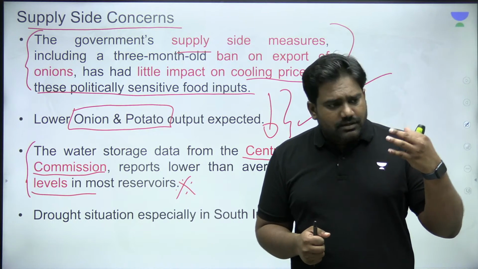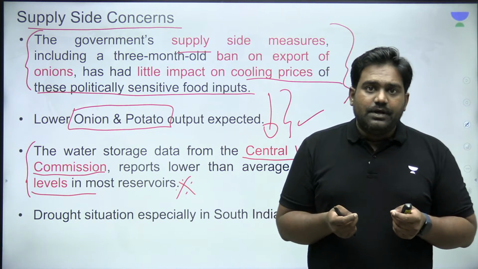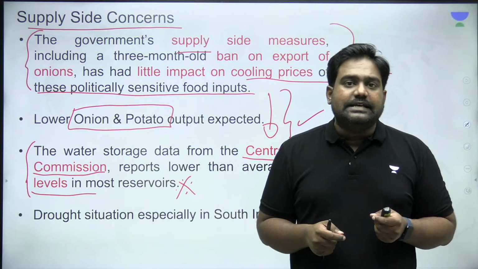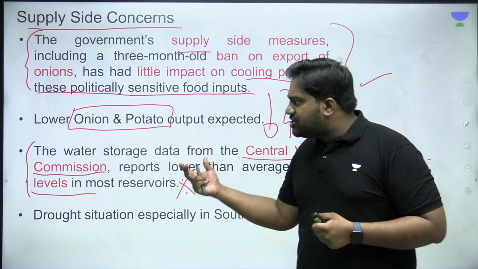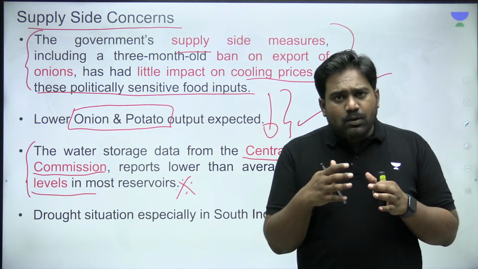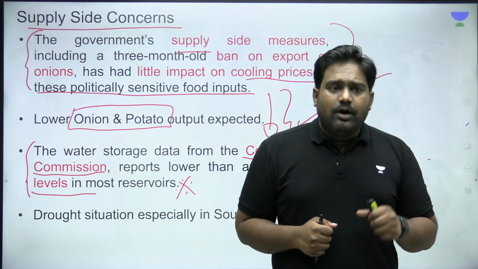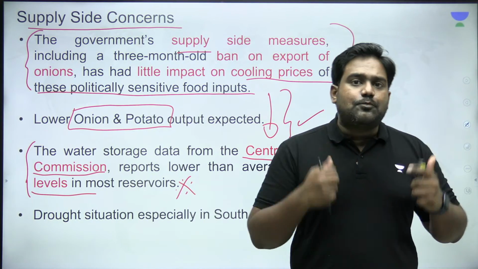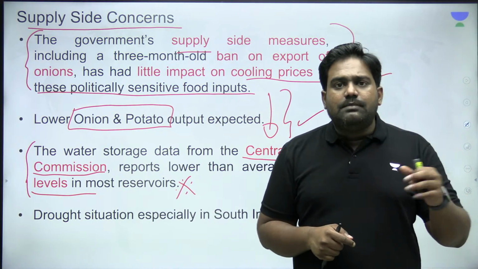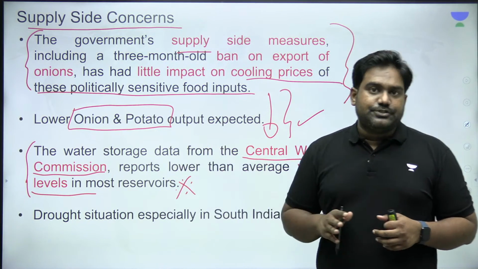Because a lot of food commodities go to waste. Because these food commodities have a very short shelf life. And you need modern logistics. You need modern warehouses, cold storage facilities, right? To ensure that you increase the shelf life of the essential vegetables, fruits, and other food commodities. So this is a big weakness when it comes to the back end of India's food supply chain. And along with that, we need to focus on increasing our production as well. These short-term measures like banning exports and other short-term ad hoc measures on the supply side will not help, because we need concrete long-term measures.